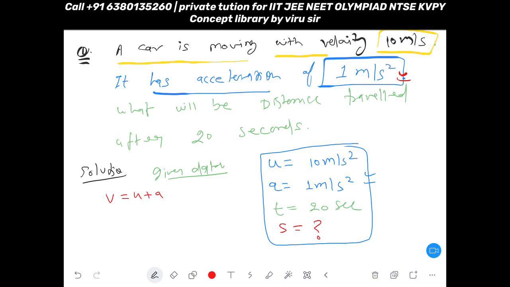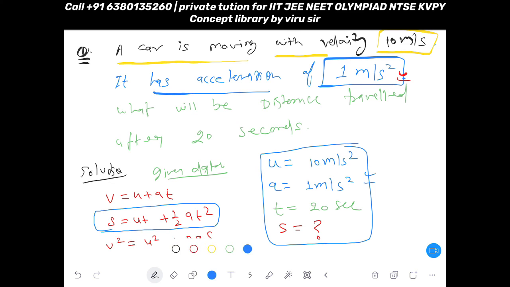First equation: v is equal to u plus at. Second: s is equal to ut plus half at square. And third: v square is equal to u square plus 2as. So we can choose the second equation, and in it we can find our s value.